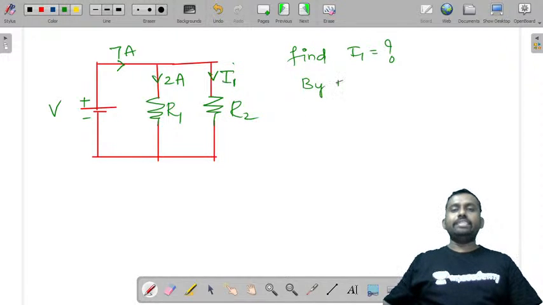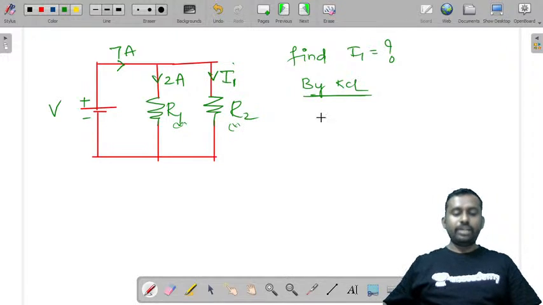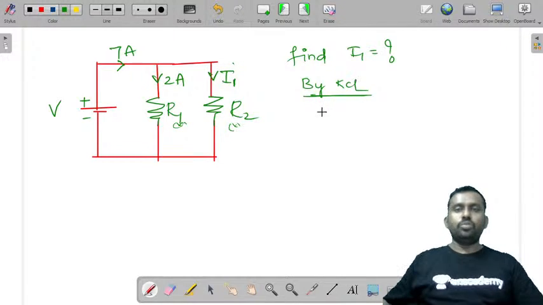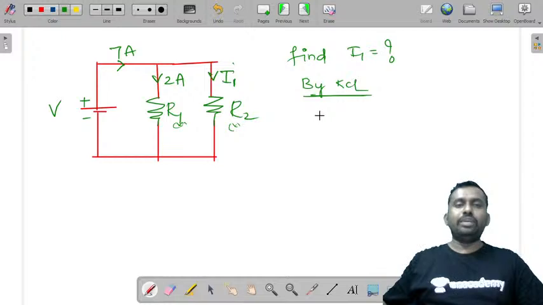By applying KCL, you can simply tell the value of I1 even if you do not know the values of R1 and R2. So by KCL, you can say that at this node, because this is the same node, you do not have any element here.